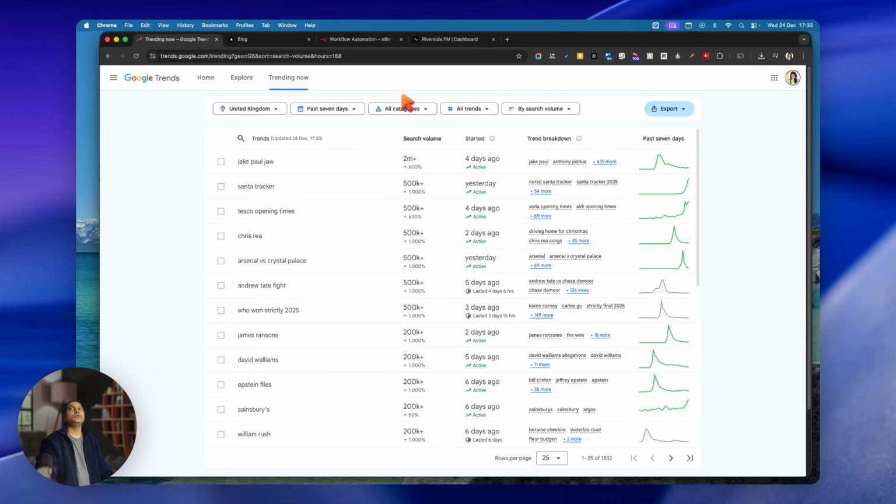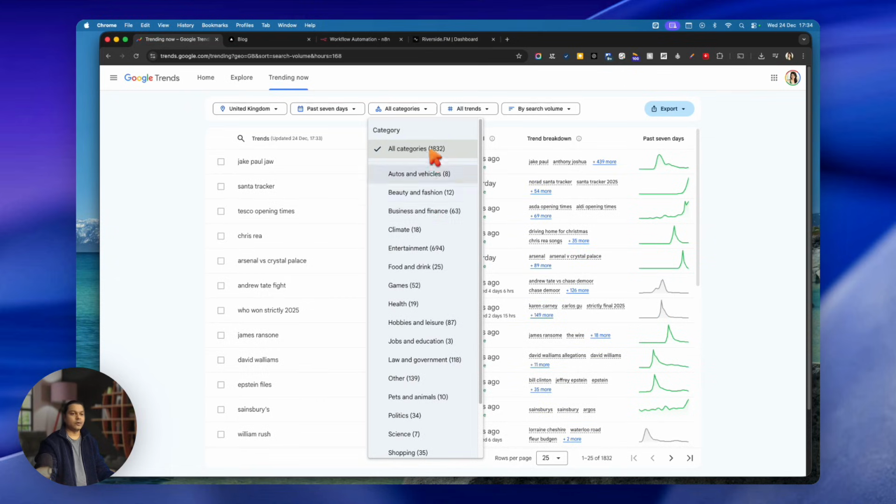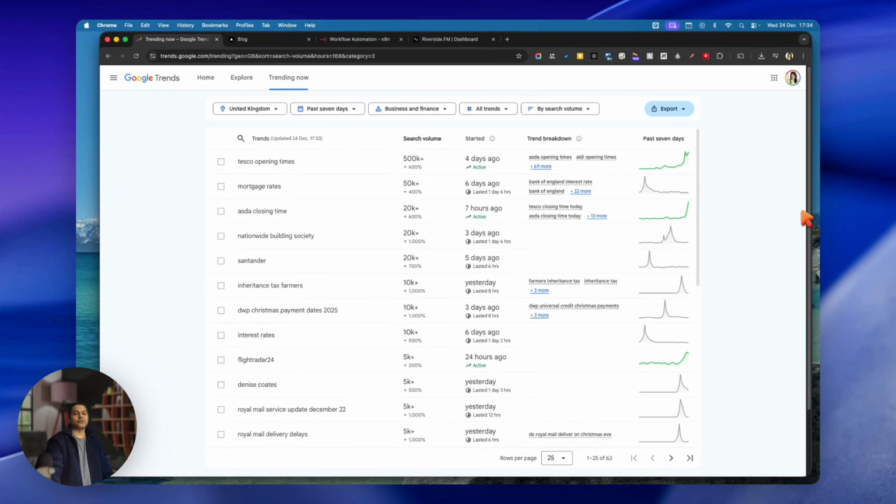But there are things which you need to point out which people require on a daily, weekly, monthly basis, things like that. So in terms of that, I work in tech, or if you're working in business, beauty, whichever is your niche, just select that. And then once you select that, you will see the trending keywords. If I choose Tesco opening times, that's not going to make me any money, right? Because this is basically people searching for the opening time of Tesco.